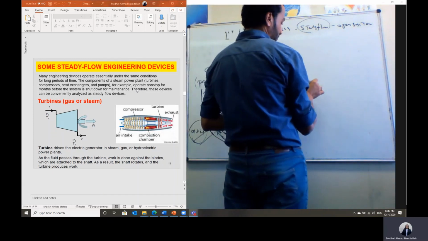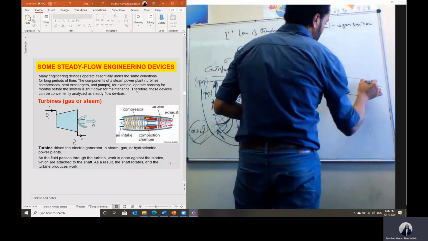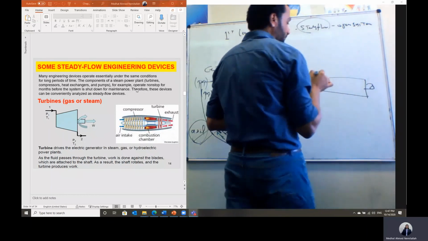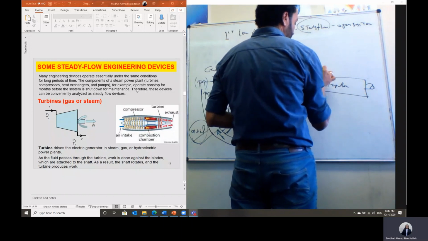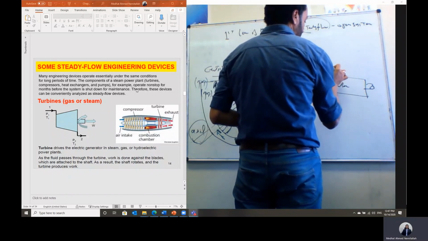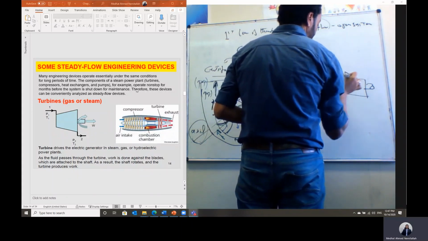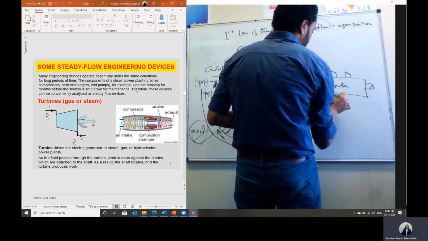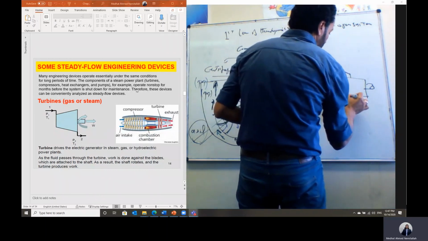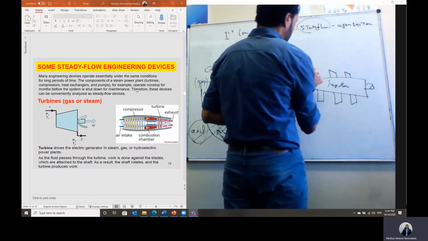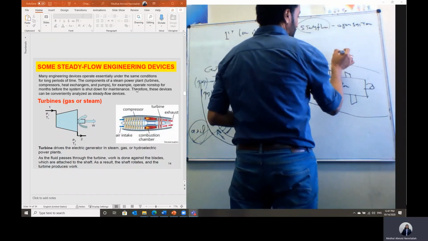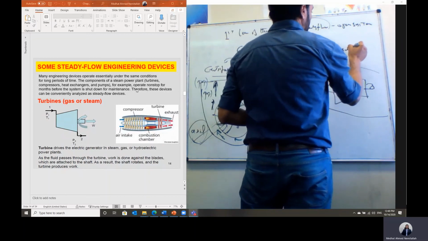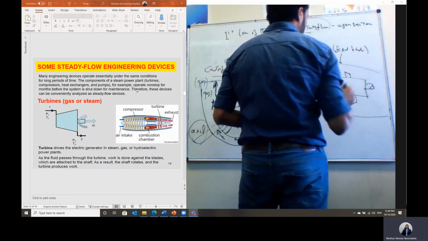What about the axial flow compressor? It also consists of an impeller. This is the impeller. Attached to this impeller, we have the moving blades. We have different rows of moving blade, and around this impeller we have the casing, which is the fixed blade or the casing of this impeller.